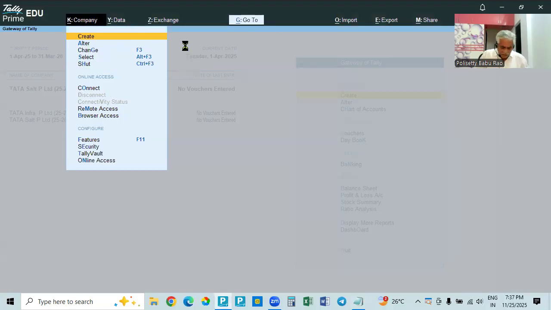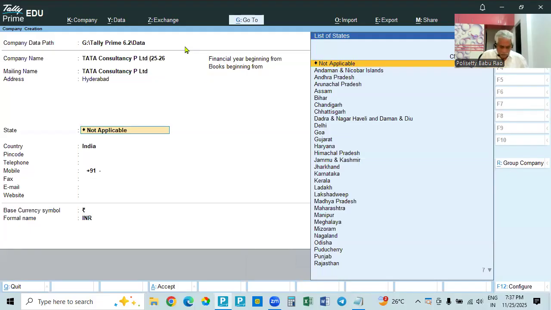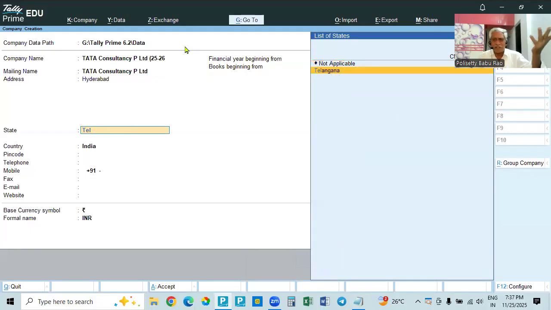Again we go to another one, create this. Create Tata Consultancy Private Limited. For this also it will be 25-26, and date is not required. This is in Hyderabad, Telangana, for example. We can take any state, it may be anywhere.